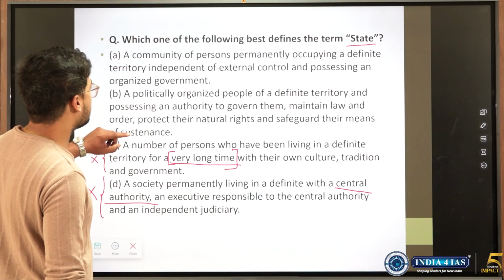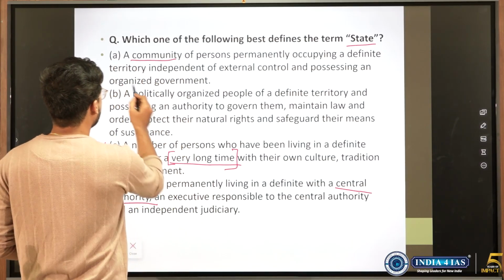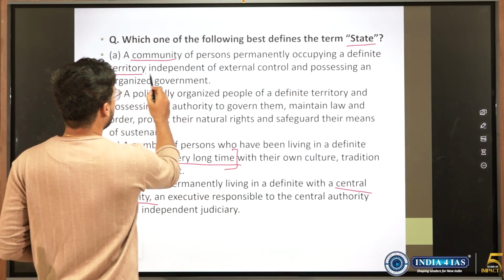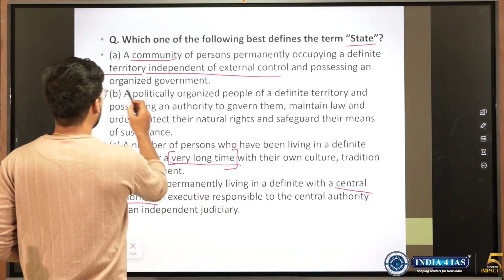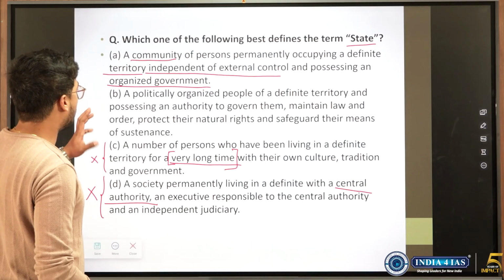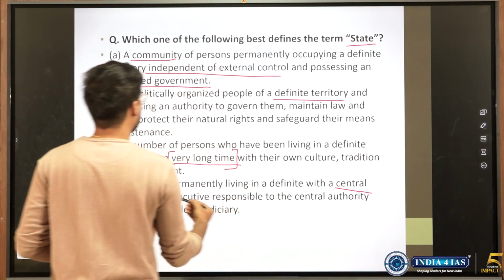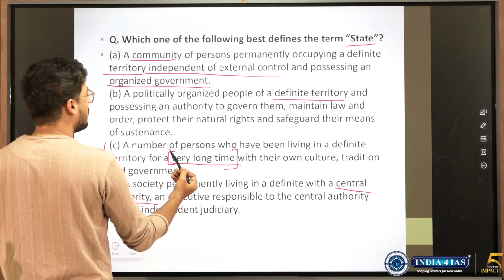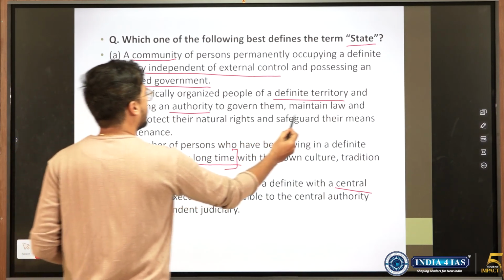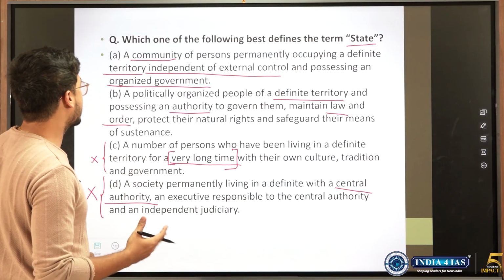Community of persons. So community of persons permanently occupying a definite territory. They are independent of external control and they have an organized government. This was one of the things. Other is a politically organized people. See, definite territory is fine. Possessing an authority to govern them. Authority is there, okay. Maintain law and order and protect their natural rights and safeguard their means.